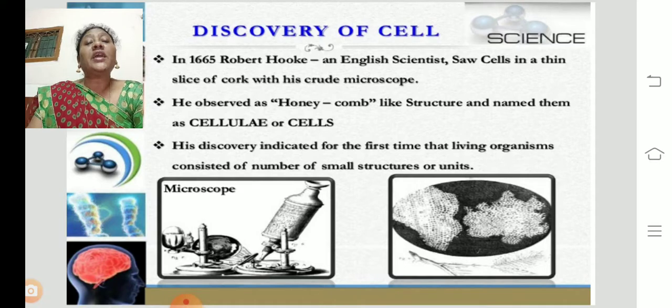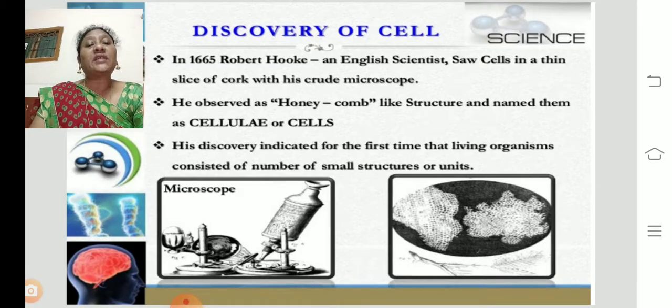So when he observed it under the microscope, he found a honeycomb-like structure. How does the honeycomb seem? In the picture you can find the room-like structures. So he named them cellulae, or cells. Cell gives the meaning of a room.